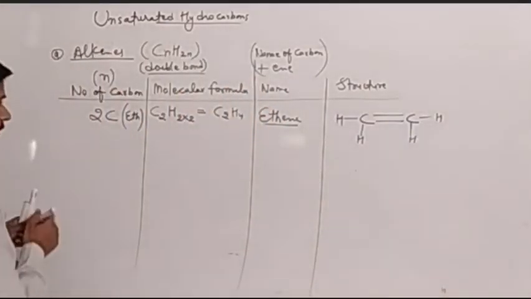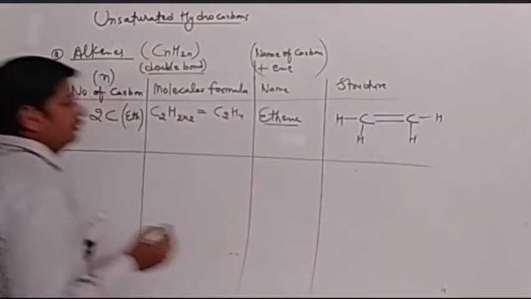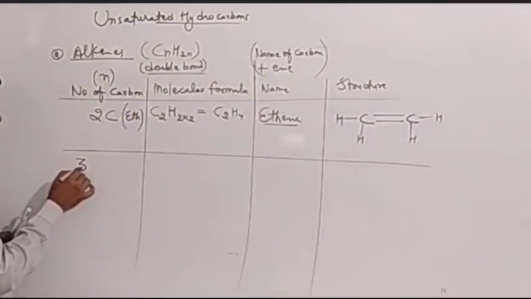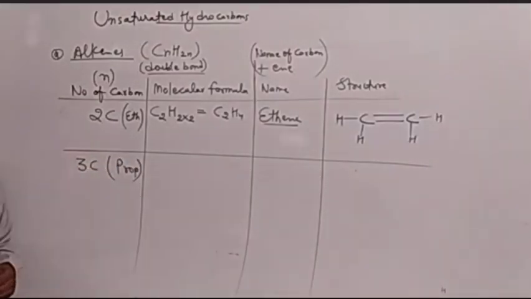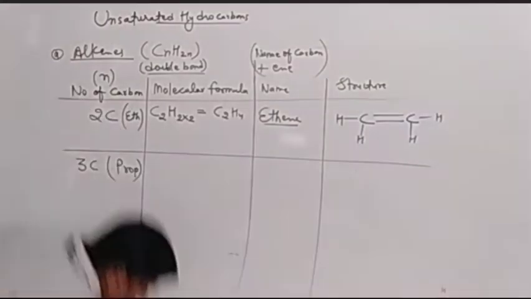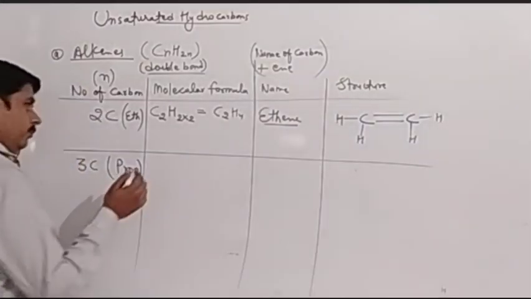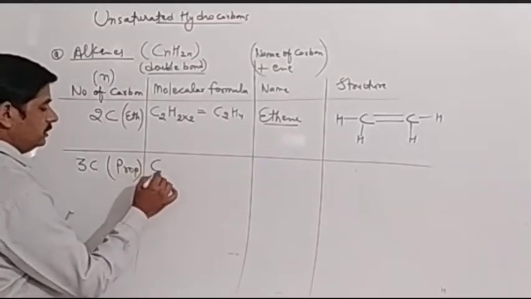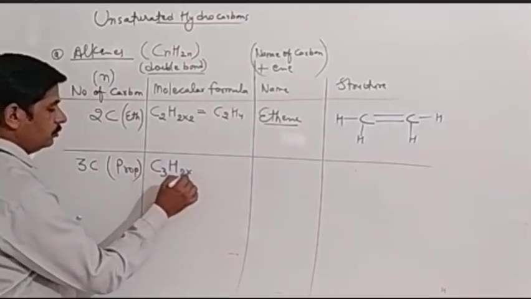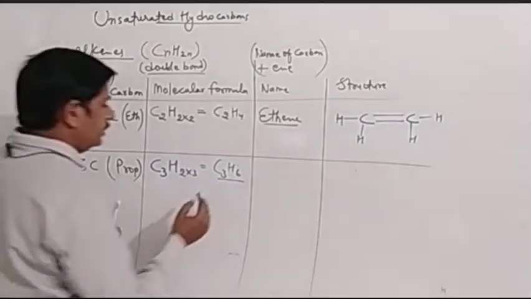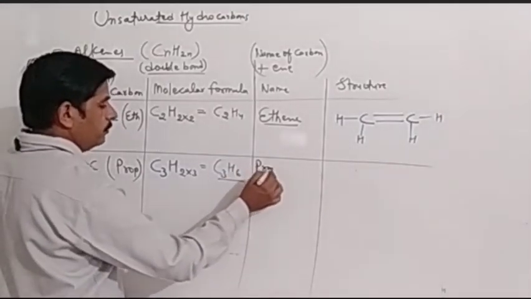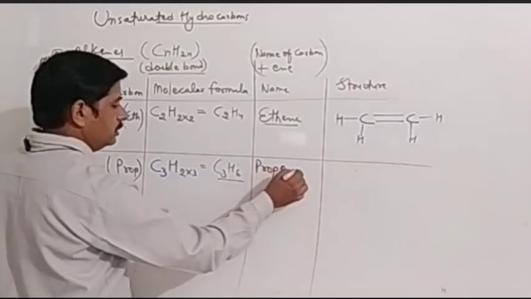Let's have one more example. That is 3 carbon. 3 carbon compound. For 3 carbon we can use prop. The name of 3 carbon is prop. And what is the structure? Let's see. Sorry, molecular formula. That is C3H2 into 3, C3H6. This is the molecular formula of propene. So what should be the name? For 3 carbon we use prop and then ene. Yes, it is propene. The name is propene.